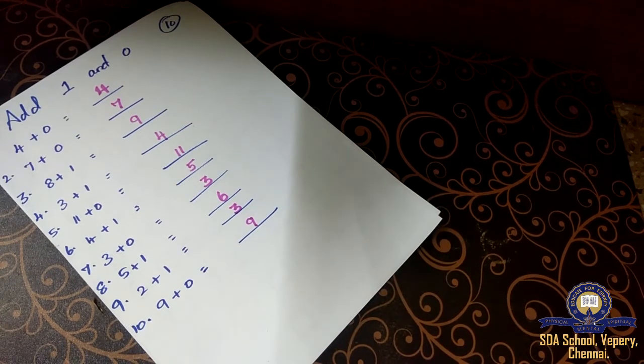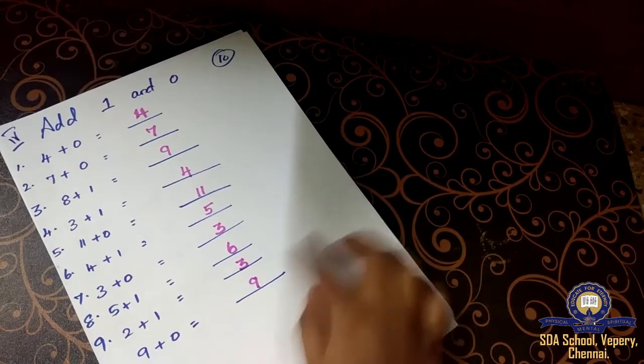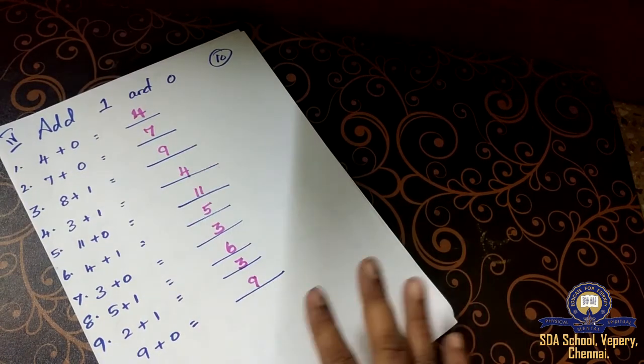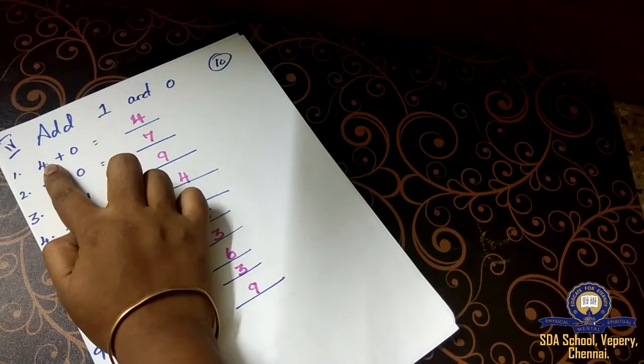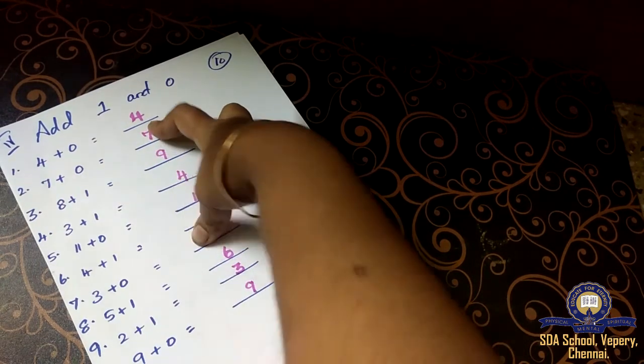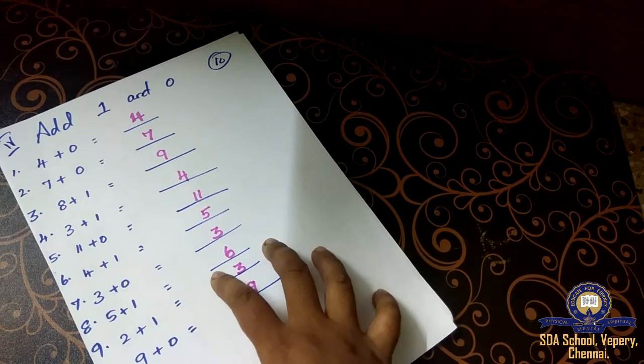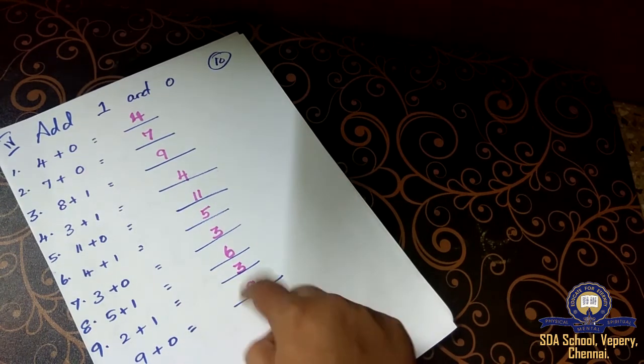Is it clear, children? This is how you have to write it. For this, no need to write the number name. If you write only the number, it is enough. Okay? Adding 0 and adding 1 to a number will be asked in a question like this only. You have to practice like this.